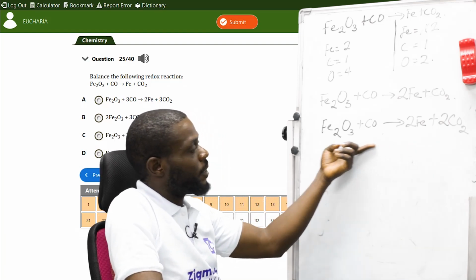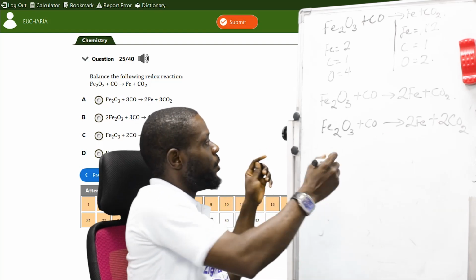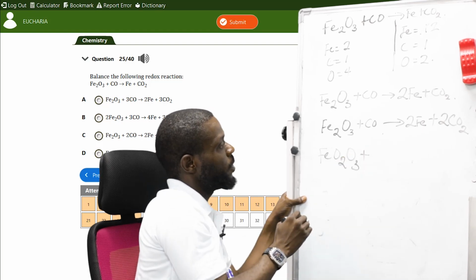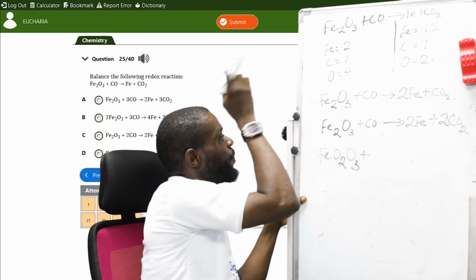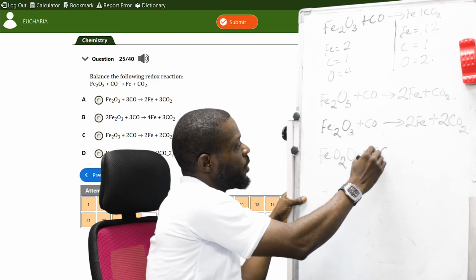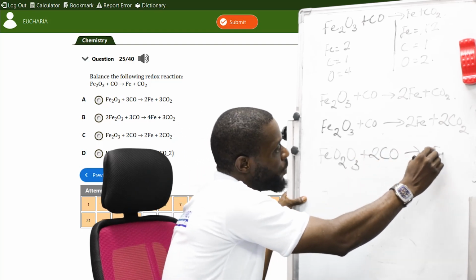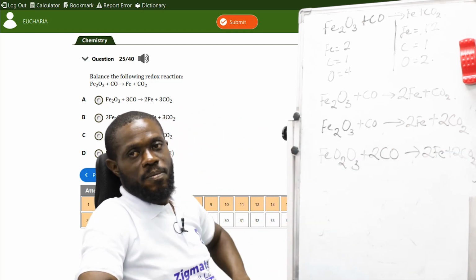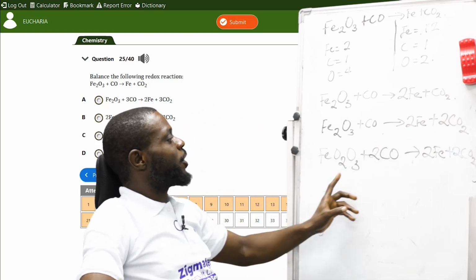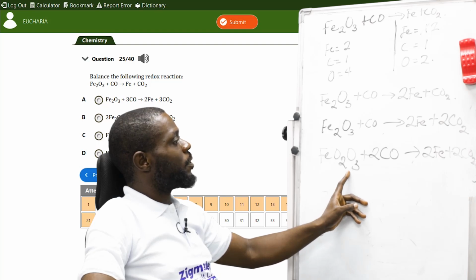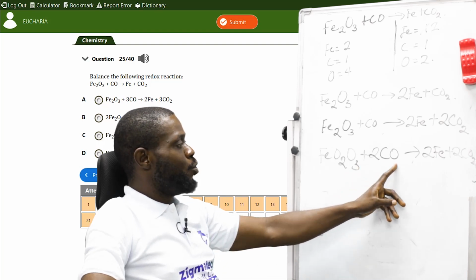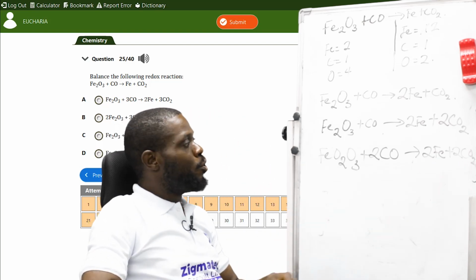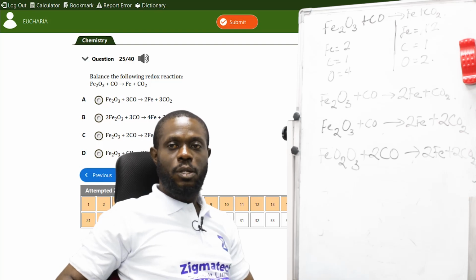Now, you say Fe subscript 2 O subscript 3 plus 2CO gives me 2Fe plus 2CO2. Now, oxygen is 4 here. Oxygen becomes 2 plus 2 and 2 plus 2.